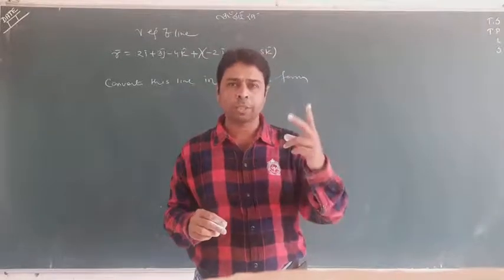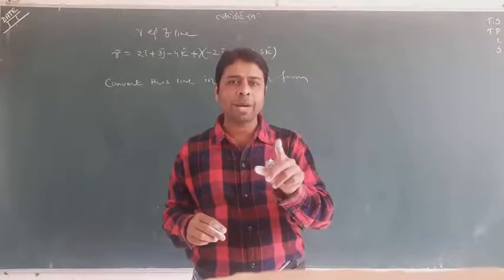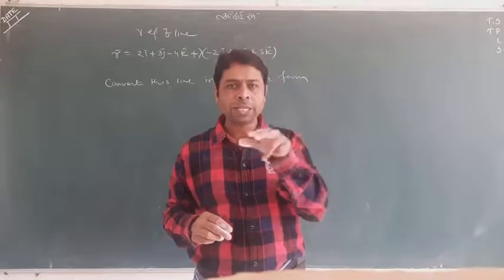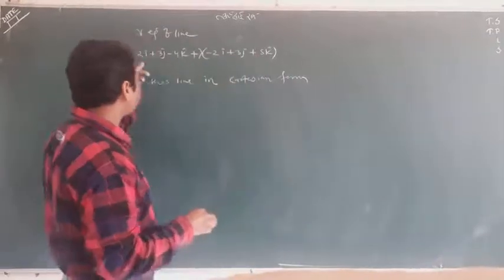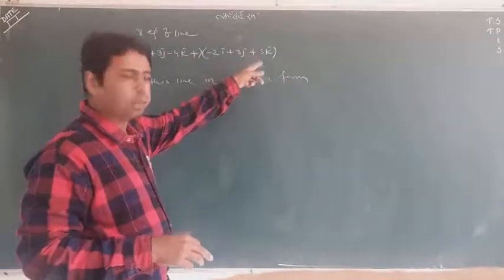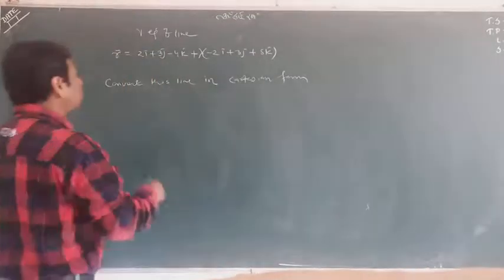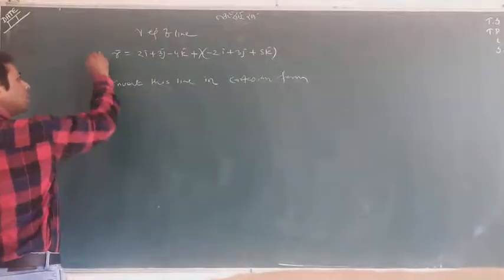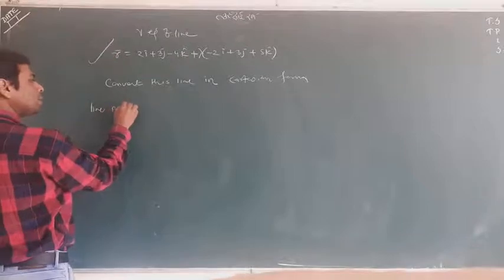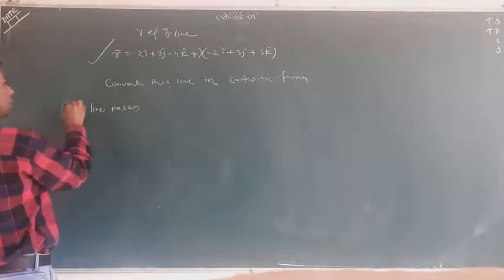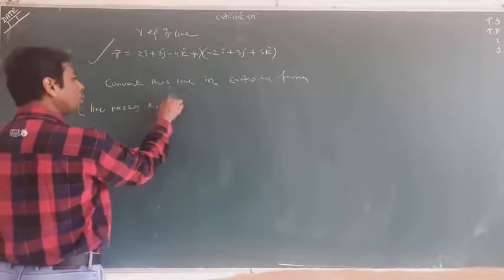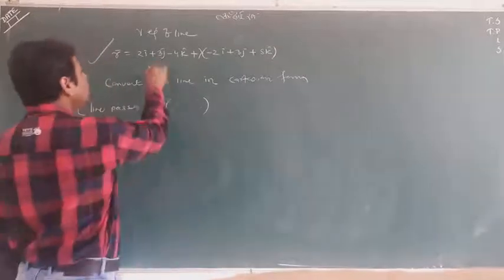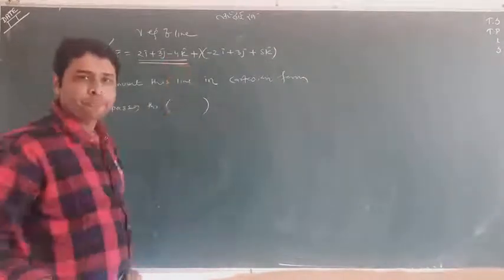You need two things: x1, y1, z1 by which the line passes, and a, b, c the ratio. So we can find everything from here. Can you see the point by which the line passes?